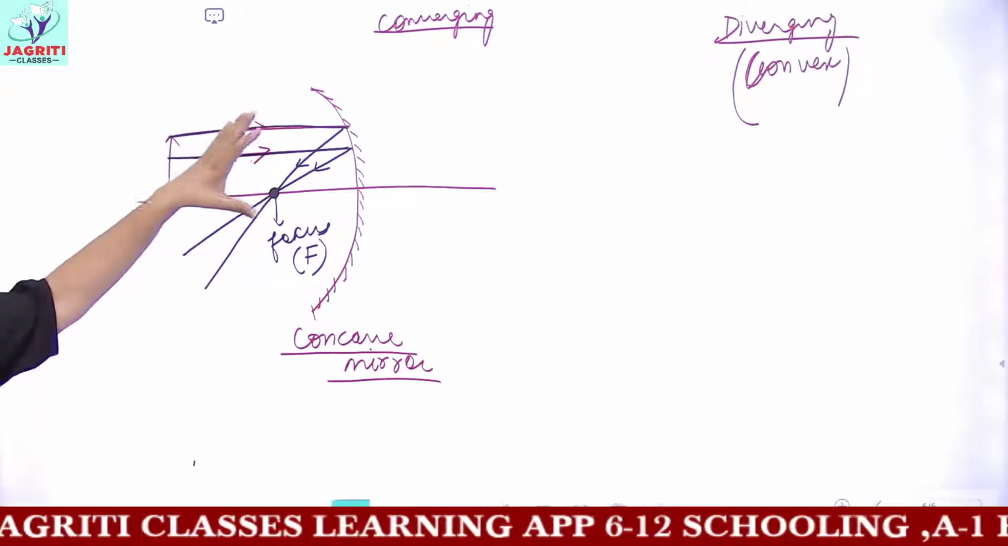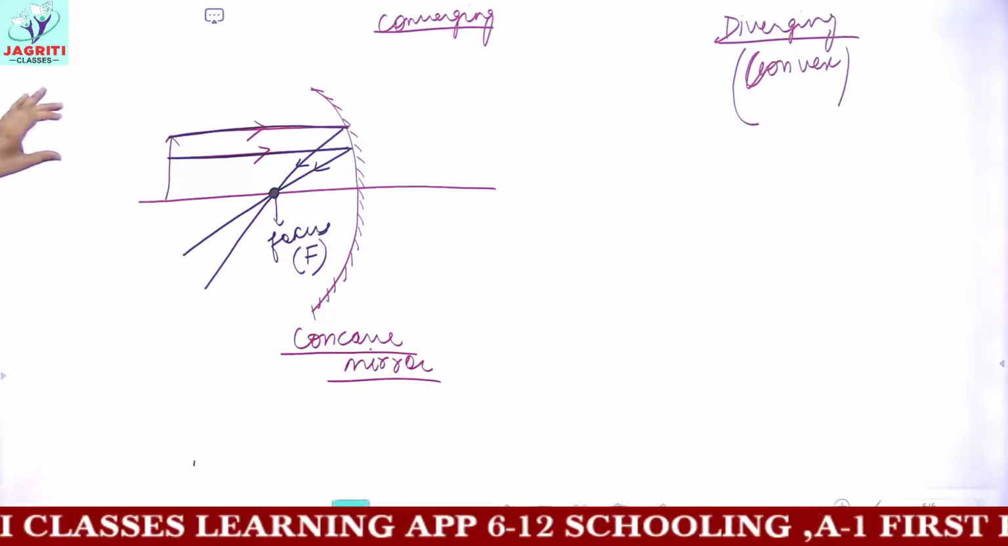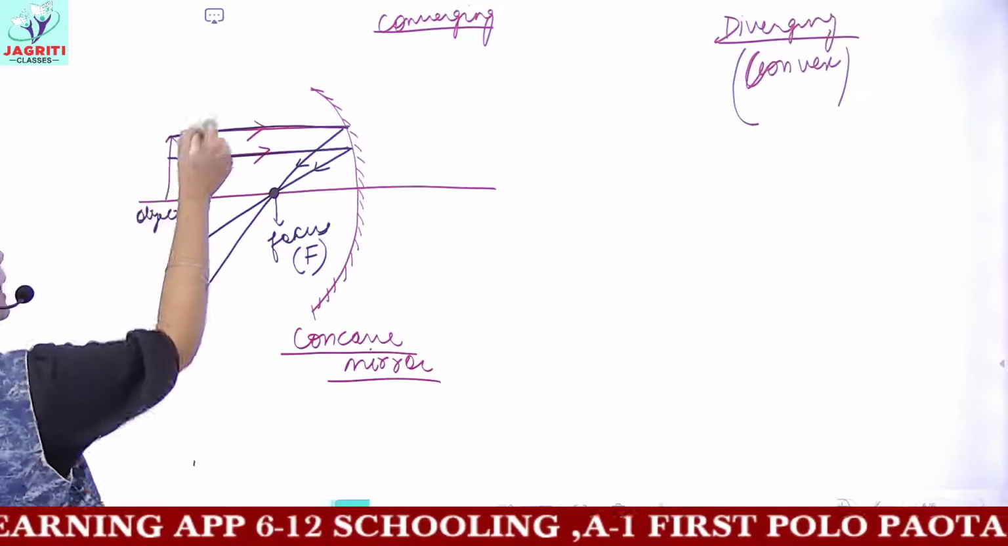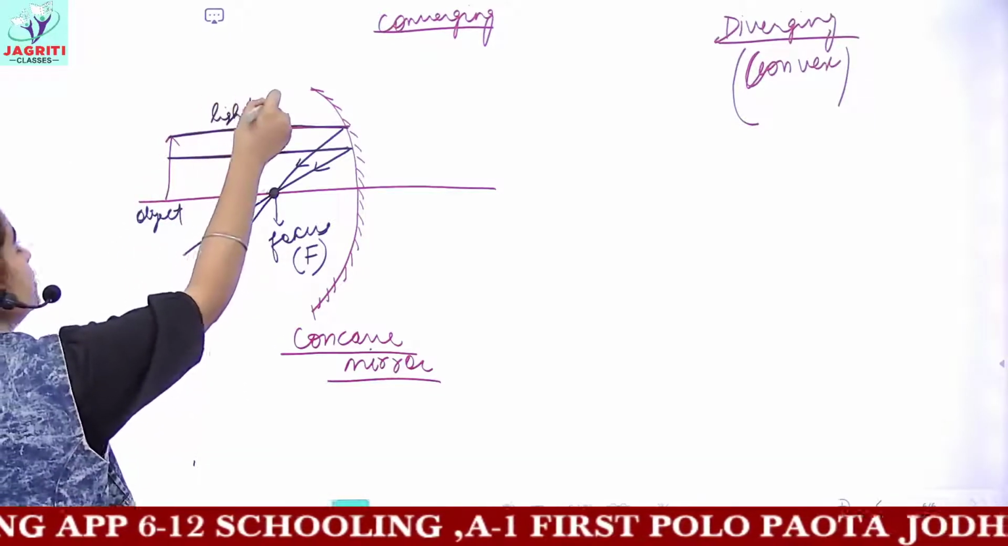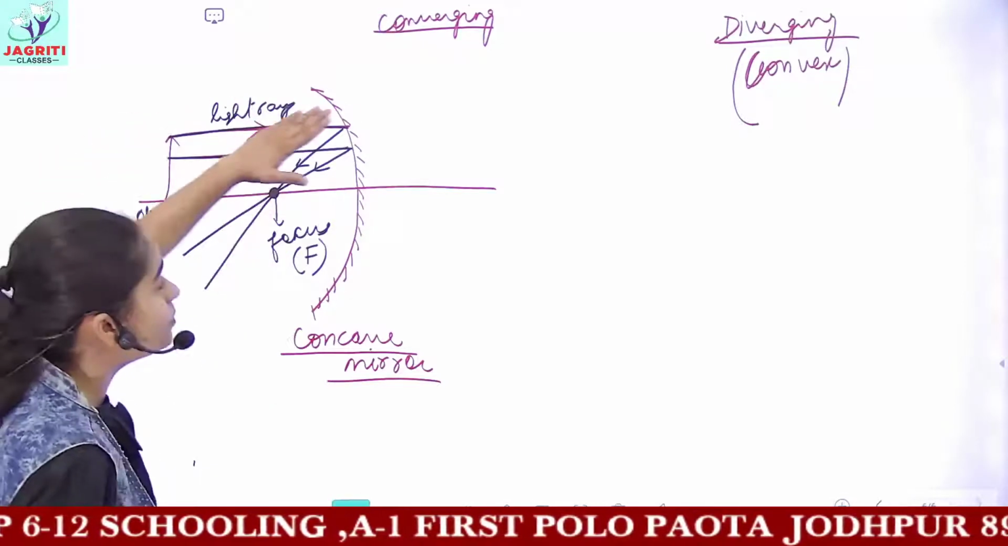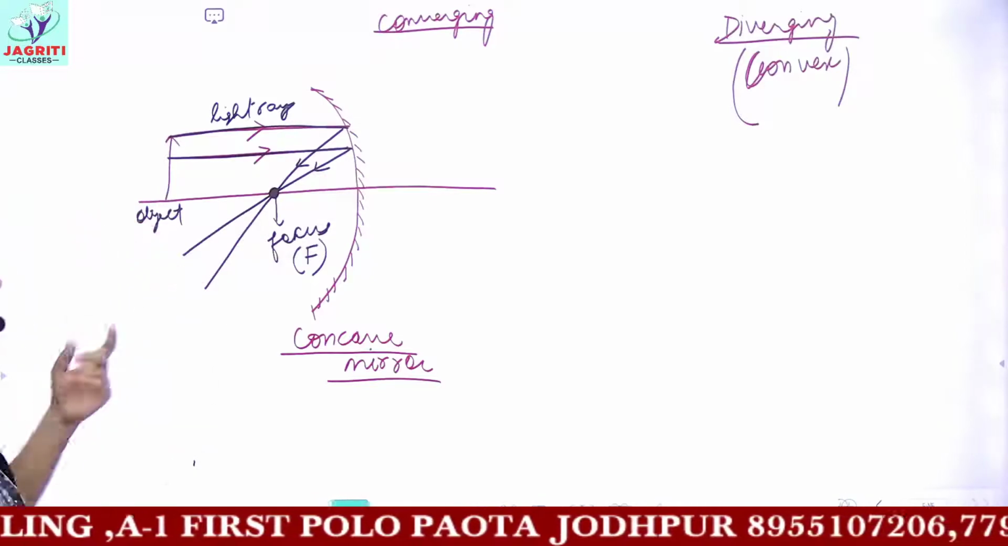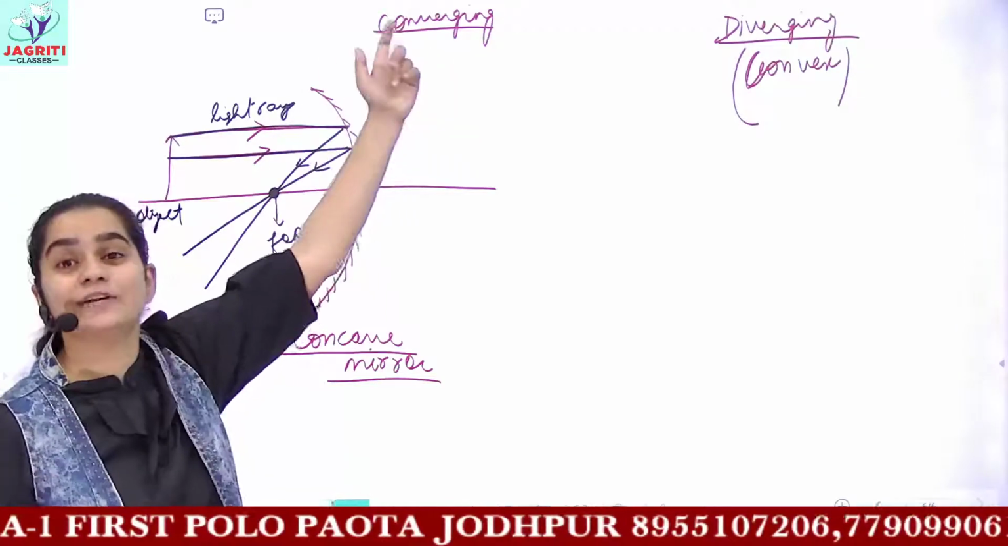So converging means that when light rays come from the object, this arrow represents the object, and these are the light rays, after reflection from the mirror they meet at a point, and such kinds of mirrors are known as converging mirrors.